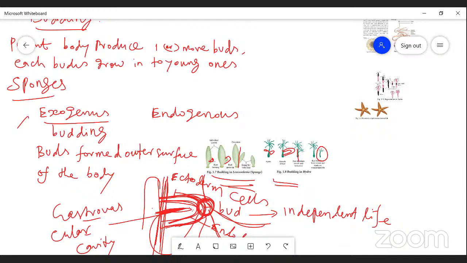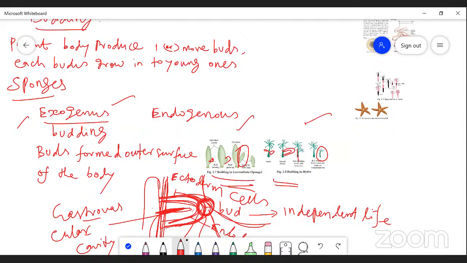The buds are further divided into two types. One is called exogenous budding. Exogenous budding means the buds develop on the body surface. That comes in the category of exogenous budding. Examples are Leucosolenia, sponges, and another one, hydra.